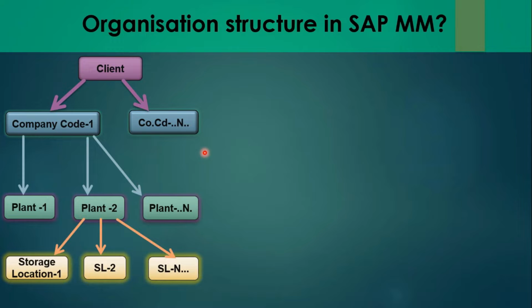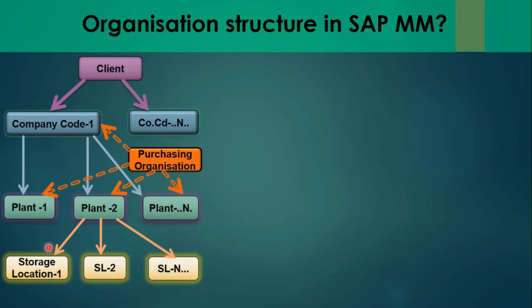Then one more thing is there, that is the purchasing organization. A purchasing organization is an organizational unit under a company or plant that is responsible for procurement activities according to requirement. It is responsible for external procurement. A purchasing organization can be at client level, which is also known as a centralized purchasing organization, or a purchasing organization can be at company code level or plant level, which are company-specific or plant-specific organizations.